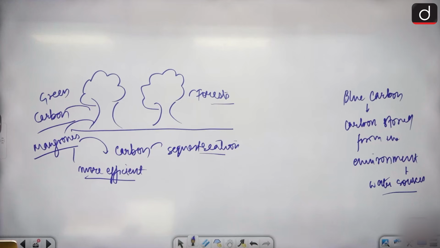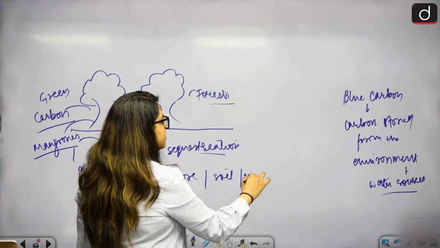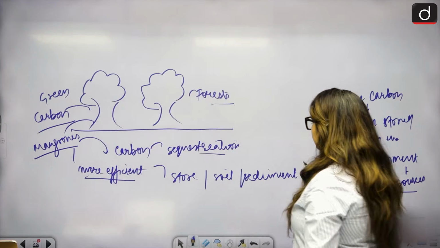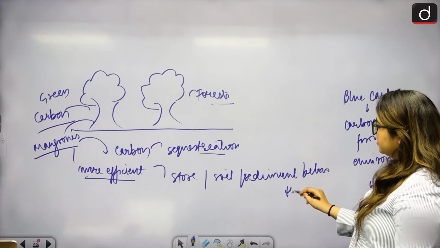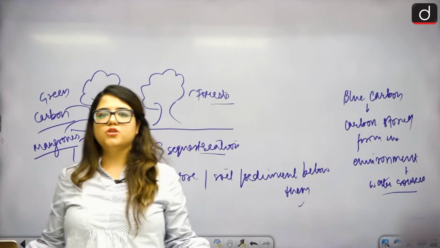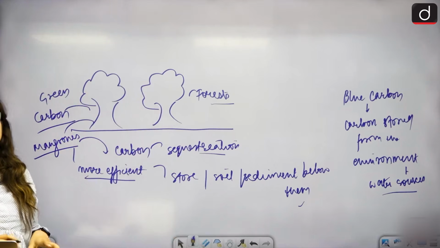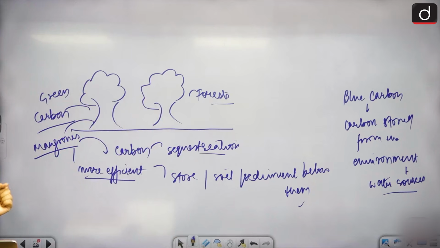If we say that land forests store most of the carbon in biomass, the trees, blue carbon ecosystems store 90% of it in the soil or sediment below them. Where will they store this? In the soil or the sediment below them. So they are much better at this. They sequester more and push it down. Normal trees get and store it in themselves, and that's why they have a limited capacity.